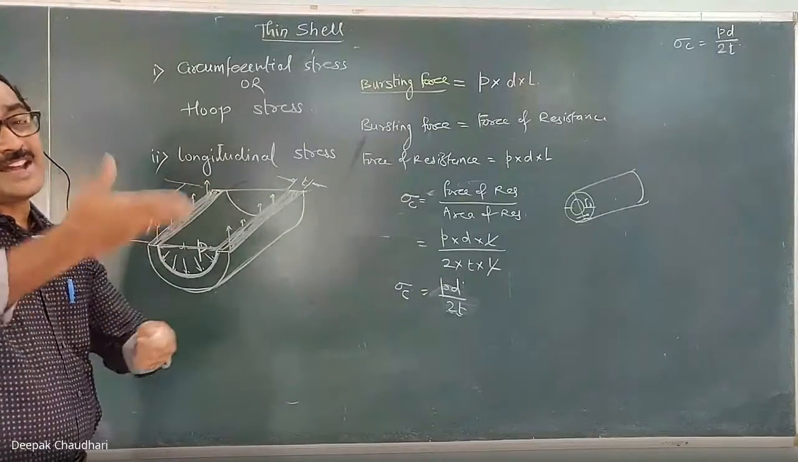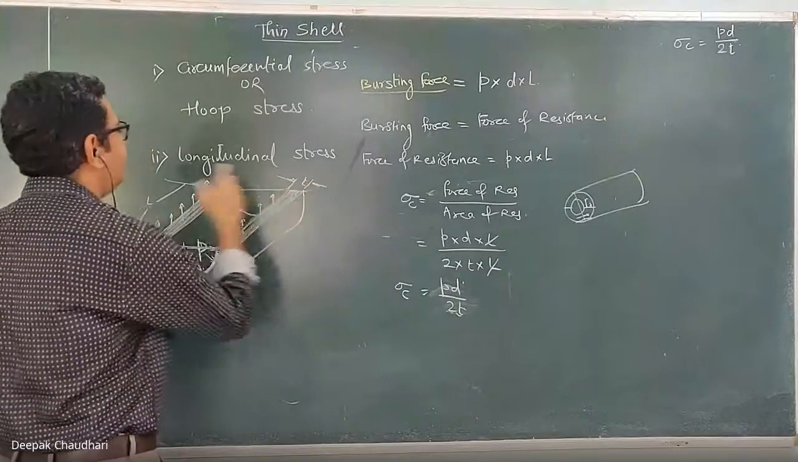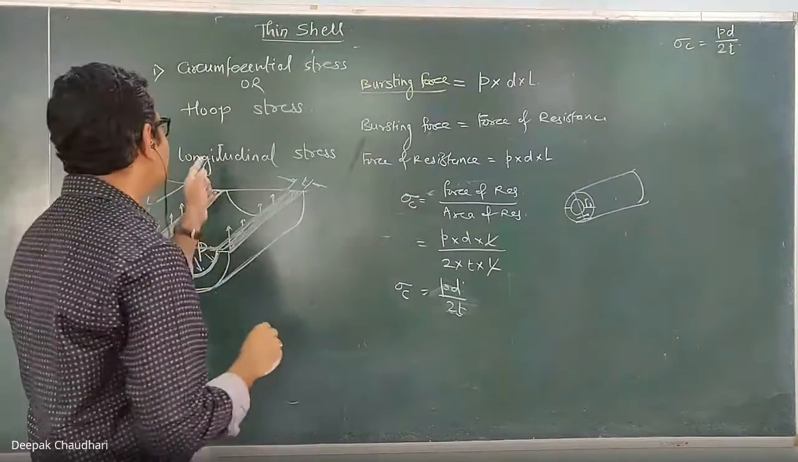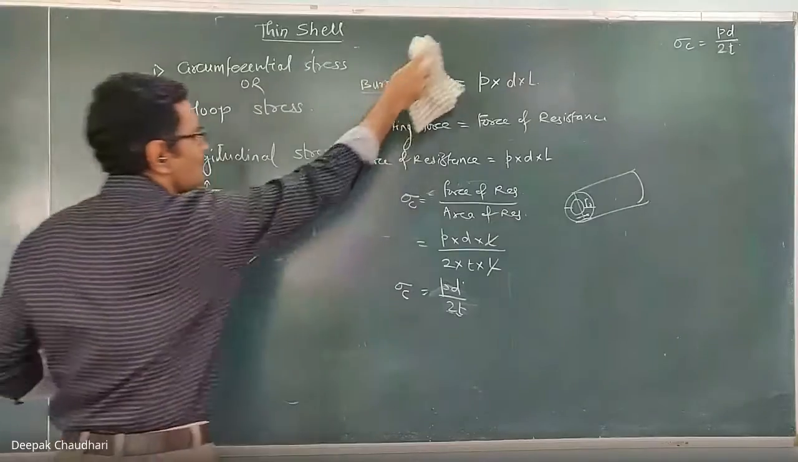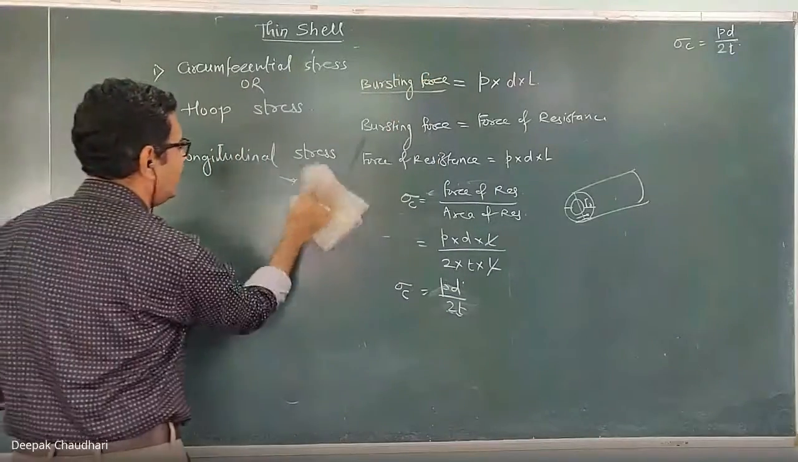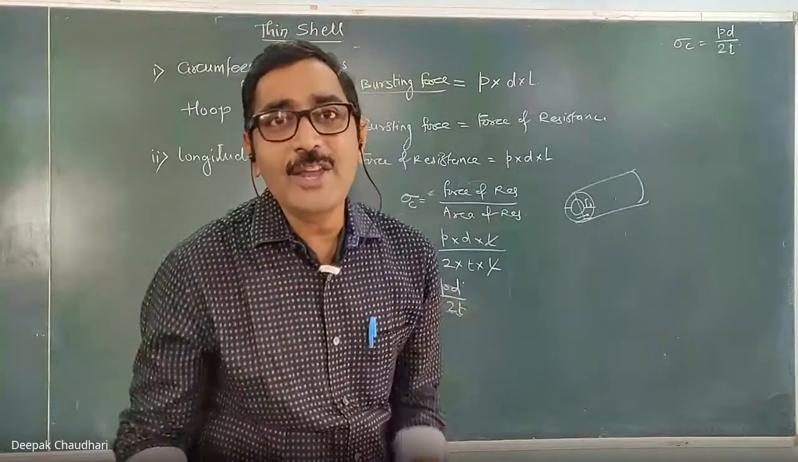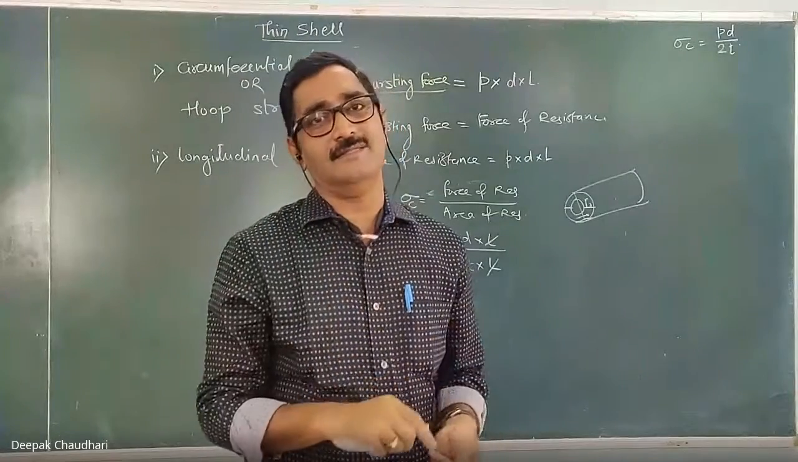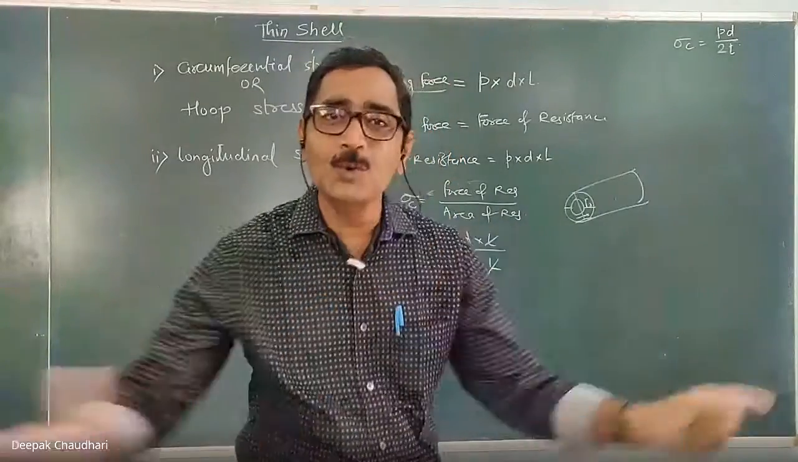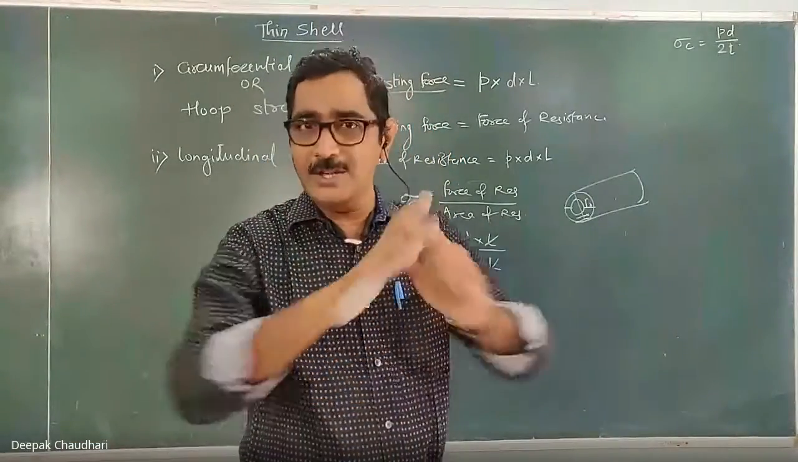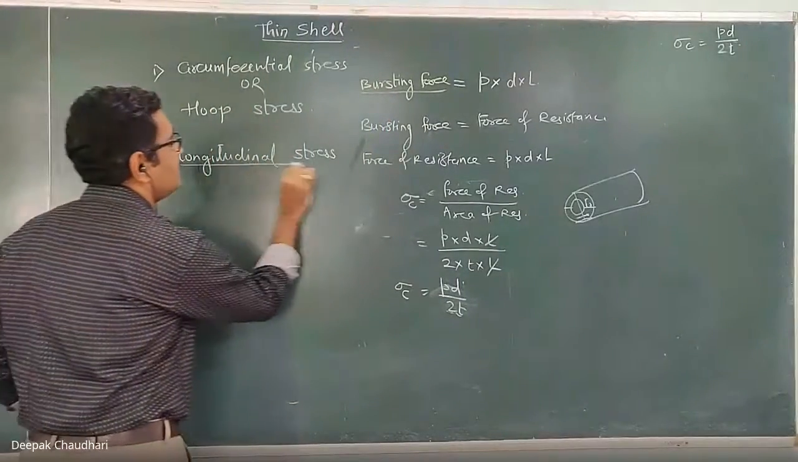Here, the force of resistance which is acting along the length, because of which the stress induced is known as the longitudinal stress. So how to calculate the longitudinal stress? The procedure is the same. Only when the force of resistance acts along the length, the area of resistance will be along the circumference. In that case, the cylinder will fail into two cylindrical parts. It will break into two cylindrical parts. So if I consider any one cylindrical part, now I am explaining you the longitudinal stress.